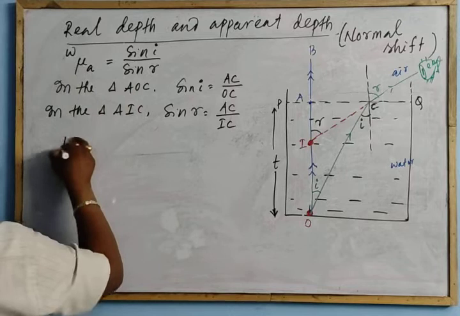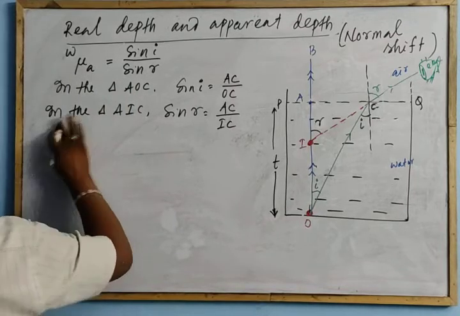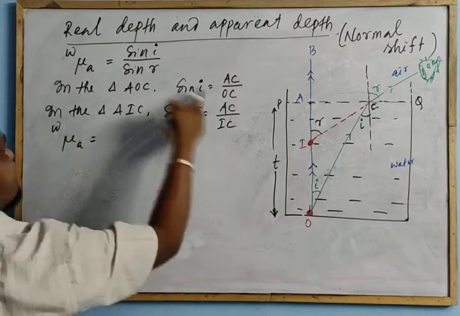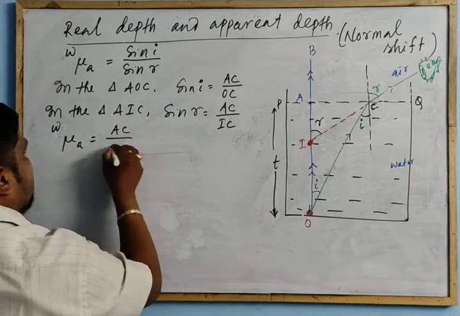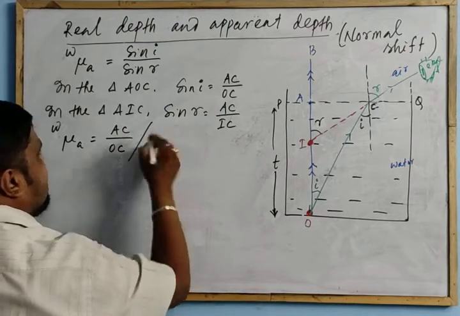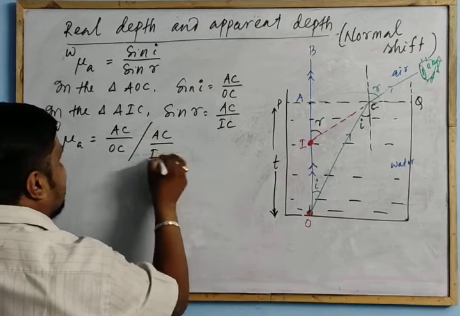So now use this: mu air to water is equal to sin I, AC by OC, divided by sin R, AC by IC.